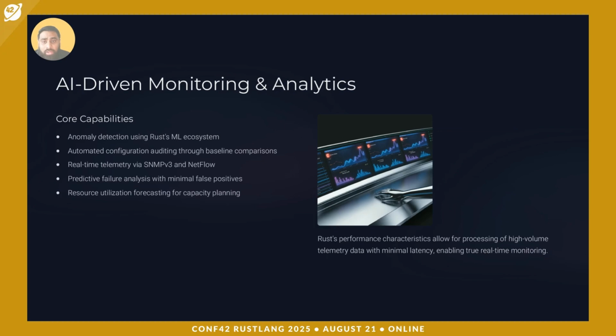We'll go through how Rust works in AI monitoring and tools. Rust's machine learning ecosystem powers real-time analytics with minimal latency. Anomaly detection is very fast and accurate within the systems and catches issues before they escalate. So rather than an issue triggering after a day or a certain amount of time, Rust will trigger the alert instantly, and you can be on top of it.